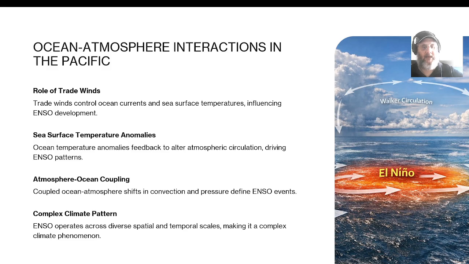Atmosphere-ocean coupling. Coupled ocean-atmosphere shifts in convection and pressure define ENSO events. Complex climate pattern. ENSO operates across diverse spatial and temporal scales, making it a complex climate phenomenon.